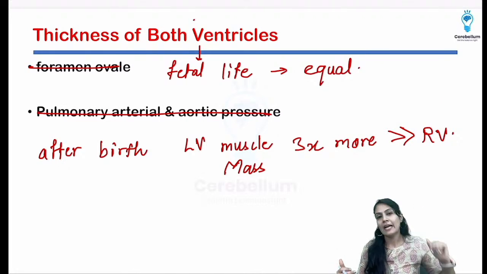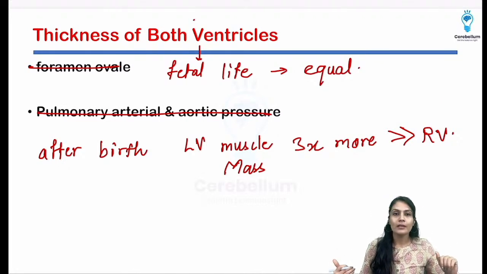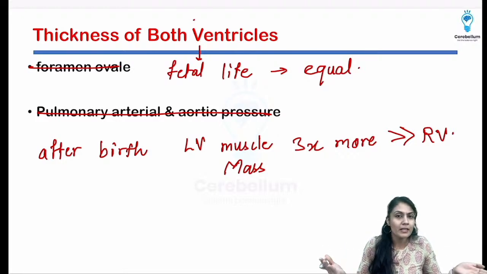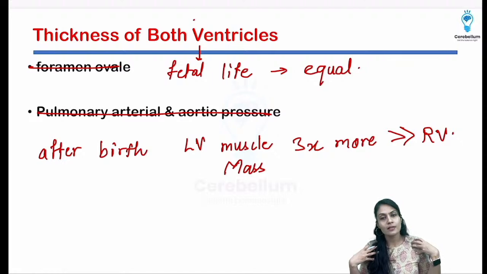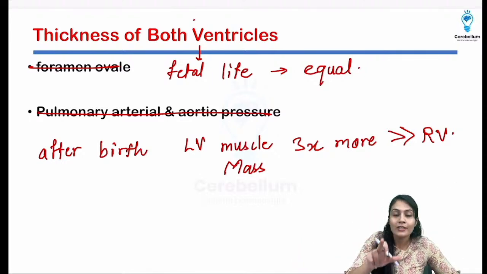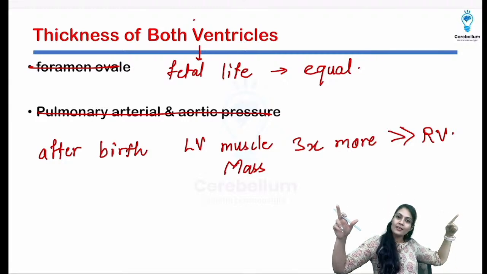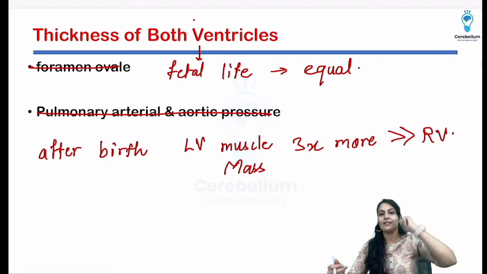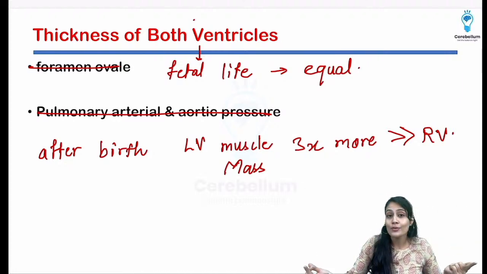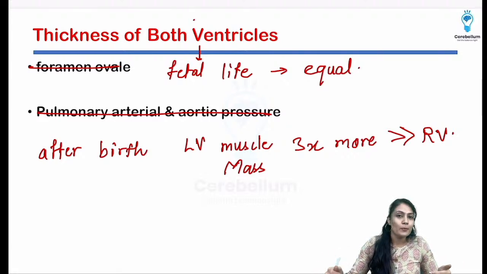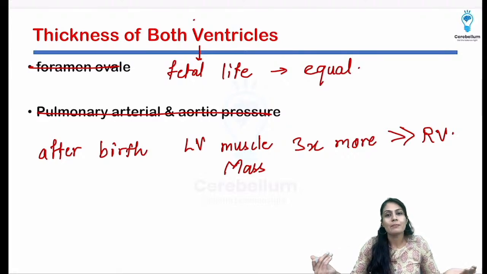Then coming to the right ventricle, what about the right ventricle? The right ventricle has to supply the blood only towards the lung, towards the pulmonary circulation, which is present in the thorax itself. It is not far away. And in Bernoulli's theorem, we learn that the more the length, the more the resistance will increase, and that's why there is less resistance in the front. And what is going to happen if less resistance is there? Definitely it is going to have less muscle mass.